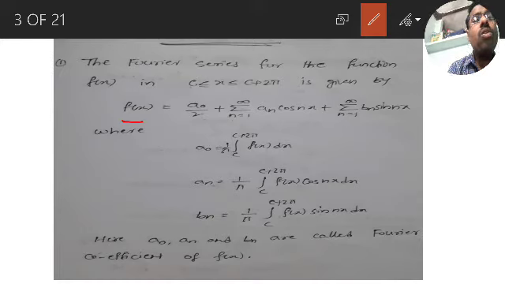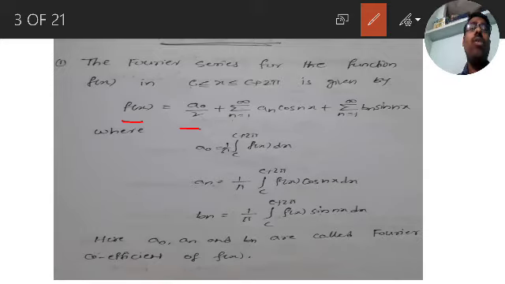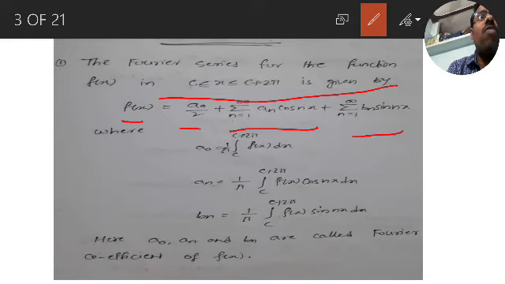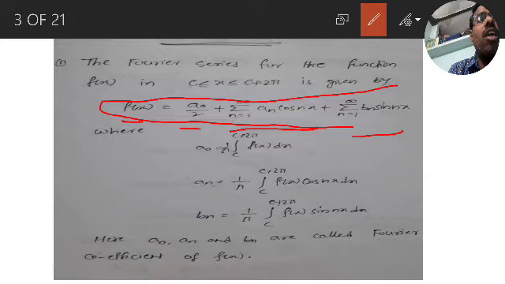What is the Fourier series of f of x? f of x is equal to a naught by 2 plus sigma a n into cos nx. When I am reading sigma, sigma means n is equal to 1 to infinity. Sigma stands for summation: n is equal to 1 term plus n is equal to 2 term plus n is equal to 3 term, like that up to infinity. So summation of infinite terms, sigma n is equal to 1 to infinity a n into cos nx, and sigma n is equal to 1 to infinity b n into sin nx. So this is the Fourier series for any function in the given interval.